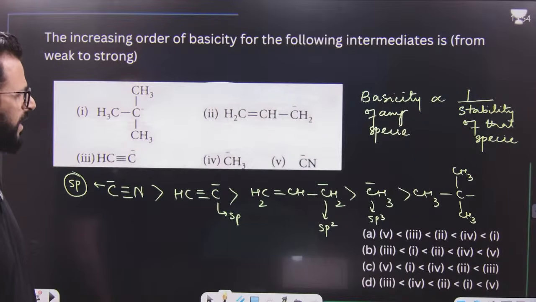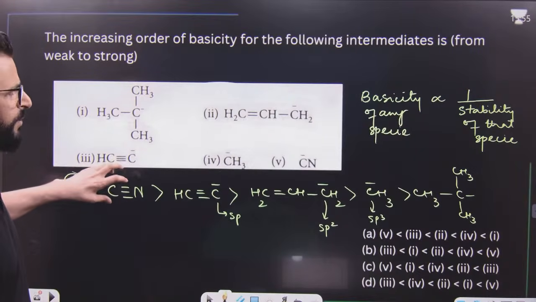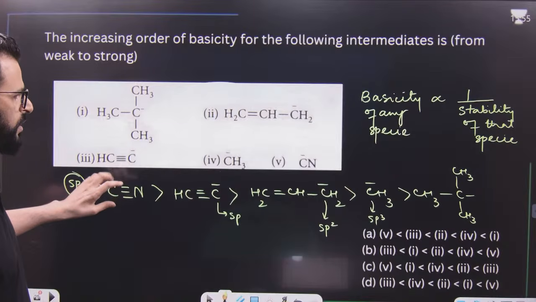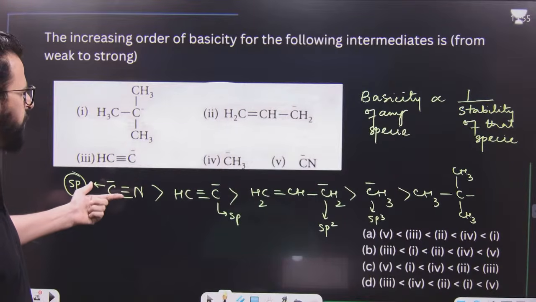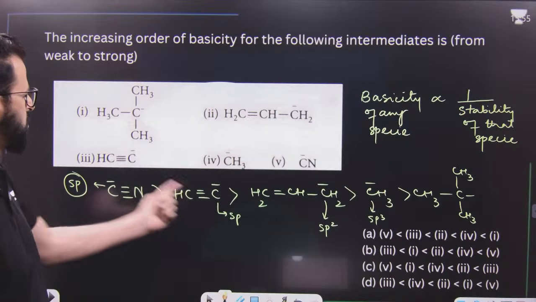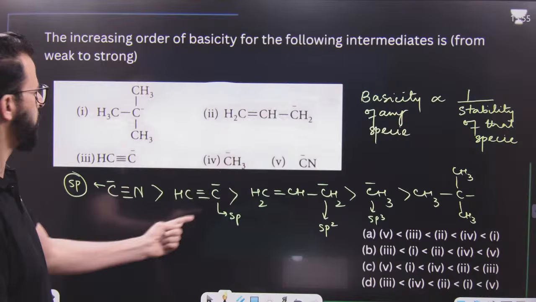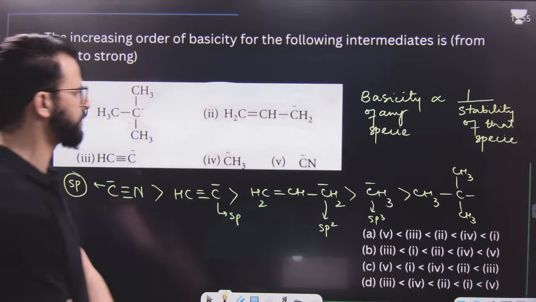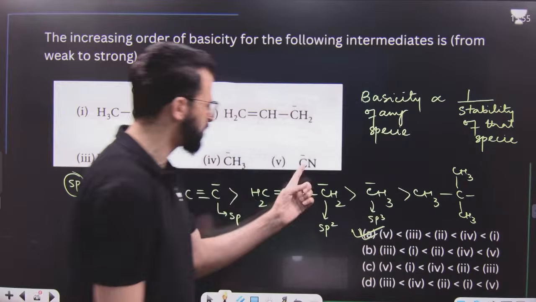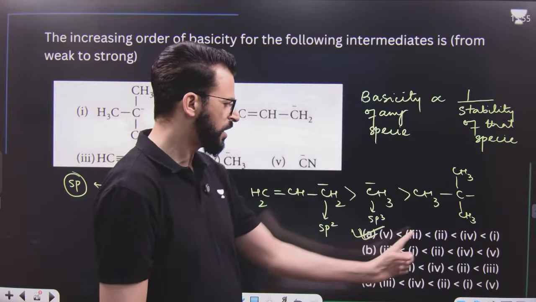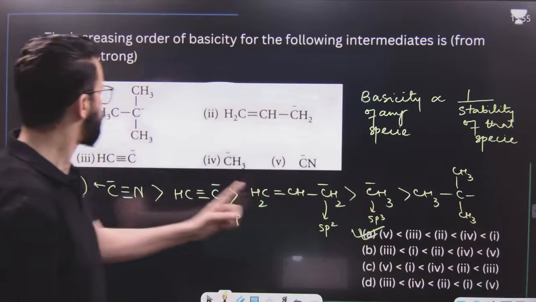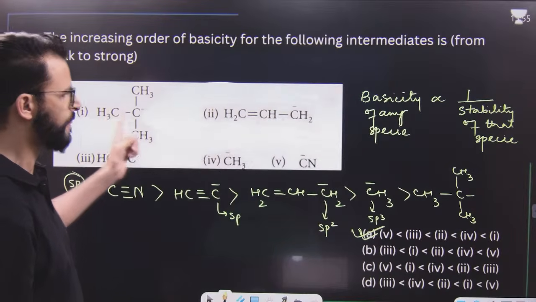So that clearly indicates this is the most stable, means this is weaker base. This is weaker base. Yes or no? That means if this is weaker base, I will write down 5 first. After that, 3, because this is third. So 5, 3, 2. After that, it's 4. After that, it's 1. So it will be like this. 5 is the weakest base because this is the most stable negatively charged species. After that, it's 3, then 2, 4, and 1 is the strongest base among these.